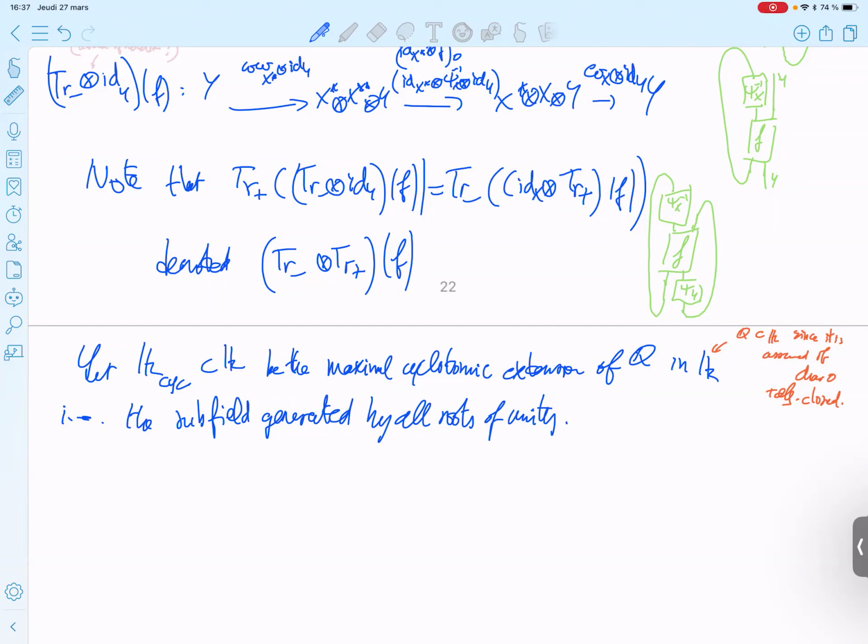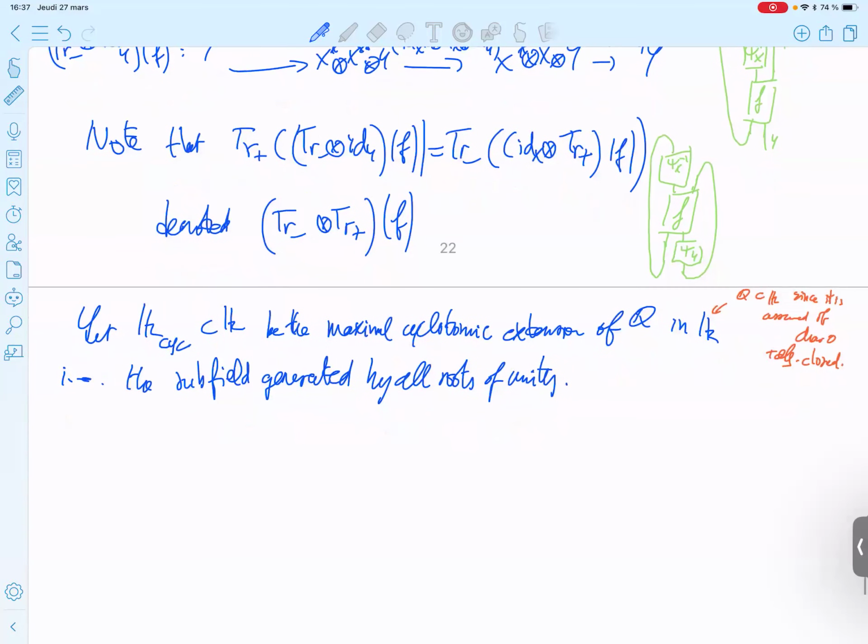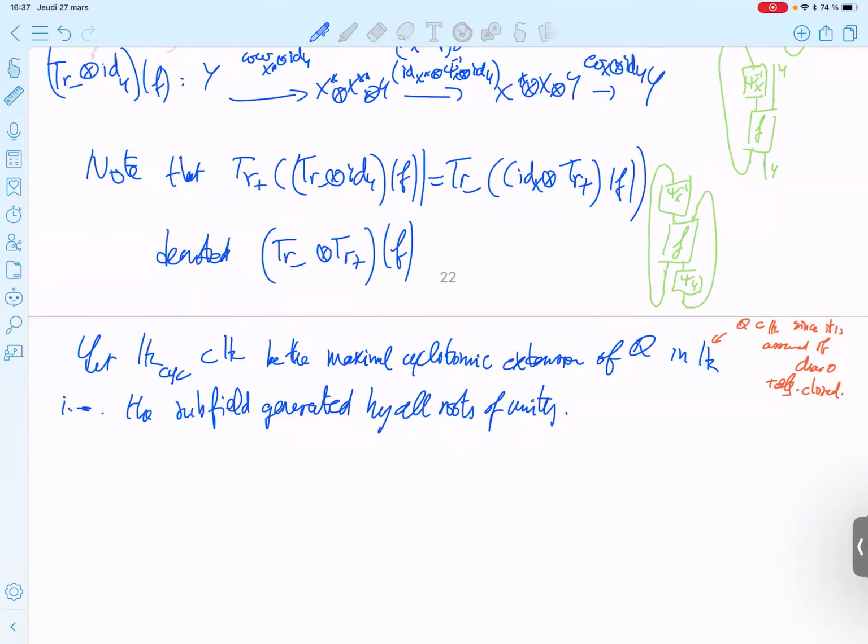So it's a strange way to redefine the usual complex conjugation, x plus iy mapped to x minus iy. But okay, maybe it's more in the philosophy of Galois theory. And maybe it will be useful. I'm not sure.